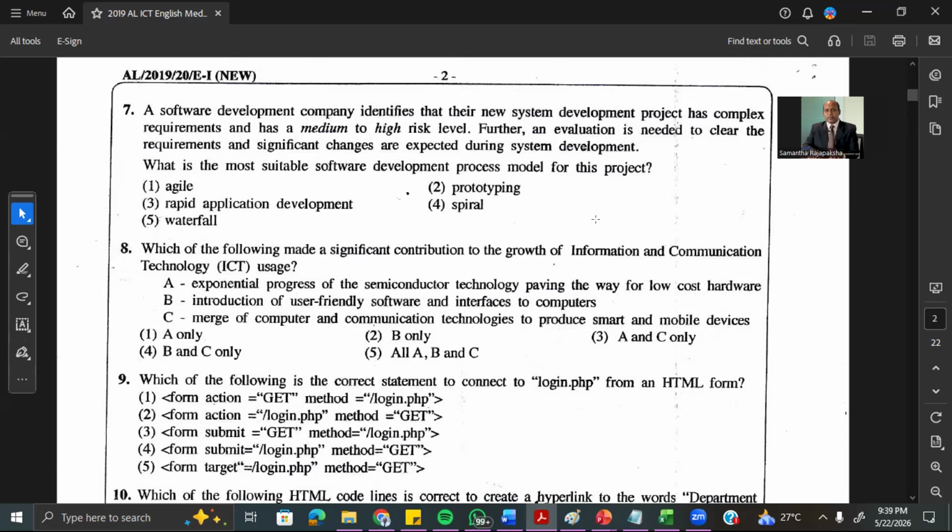Now remember, here we have different models. We want to find out which one is the most suitable. Now we'll start with the last one, the waterfall model. Remember, the waterfall model can be used for very traditional projects. Traditional project means where the requirements are very clear, requirements are not changing, and the customer wants to see the project after several years or several months, like that.